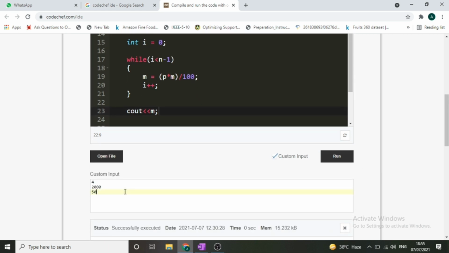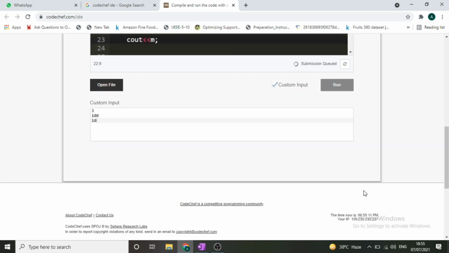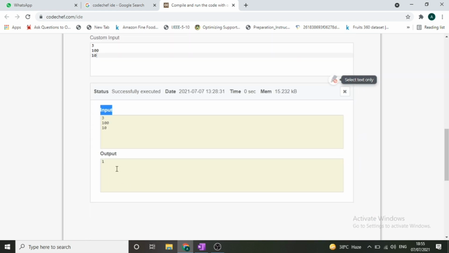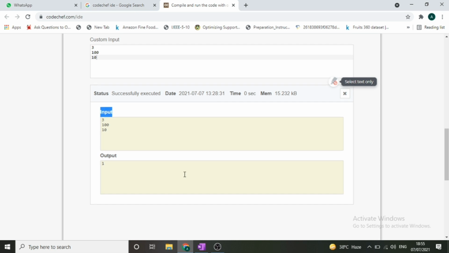So let me just check on certain inputs that were given to us. There will be 3 nodes, 100 will be the profit earned by the last node, and 10% of the profit he will have to give to its supervisor. So answer for this particular test case should come out to be 1. You can see that output of this particular test case is coming out to be 1.